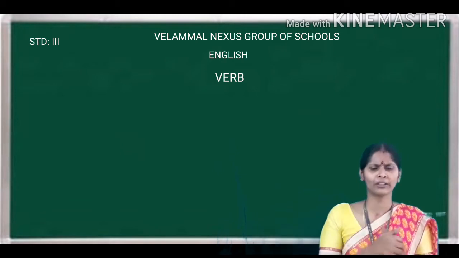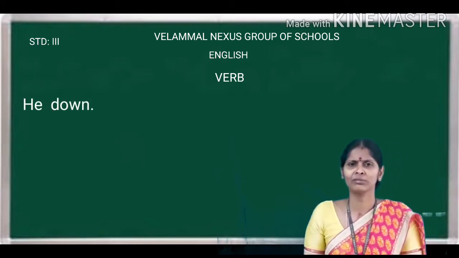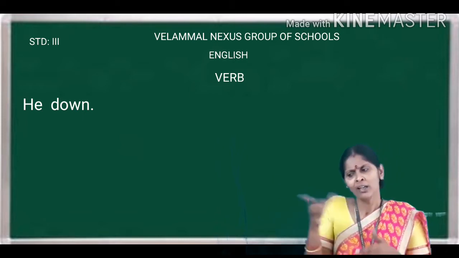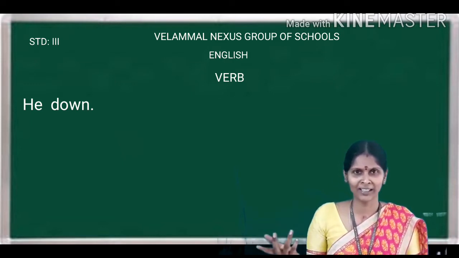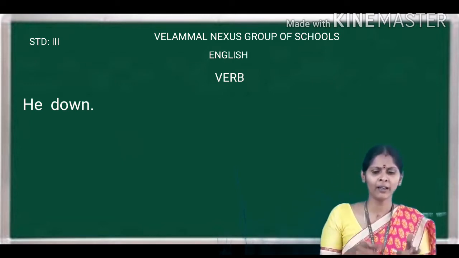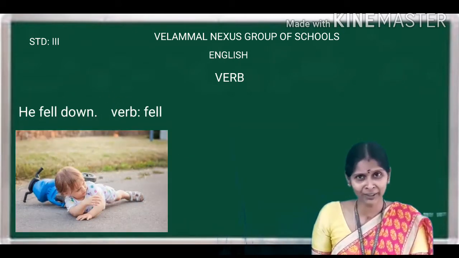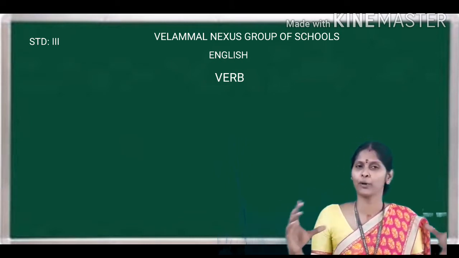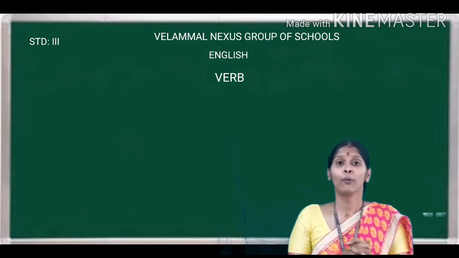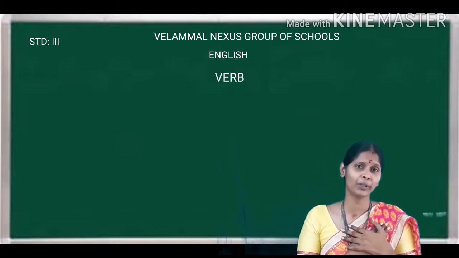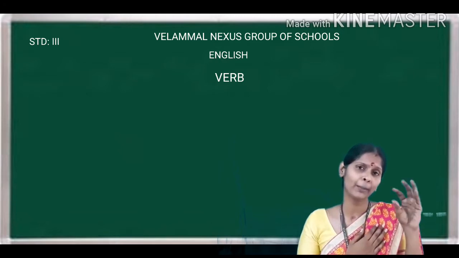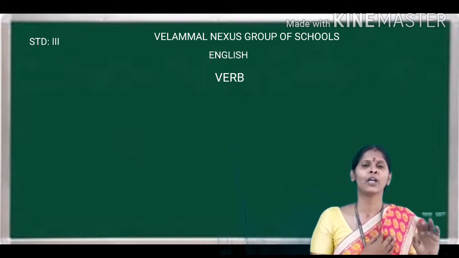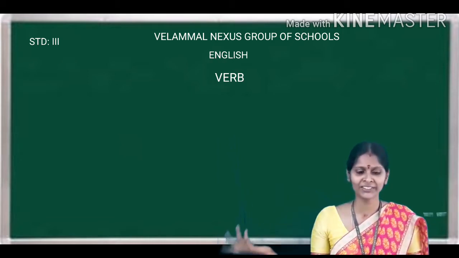Now, I'll give you one more instruction. He down. Can you get the meaning of the sentence? No? He down. You can't get it, right? If I say he fell down, were you able to get the meaning? Yes, children. So, without verbs, a sentence cannot be formed. Verbs are like the heart of a human body. Without heartbeat, will we be able to live, children? No, right? Similarly, without verb, we cannot form a sentence.